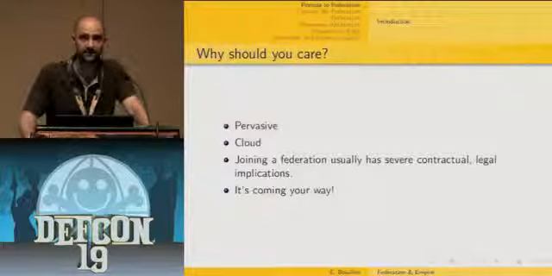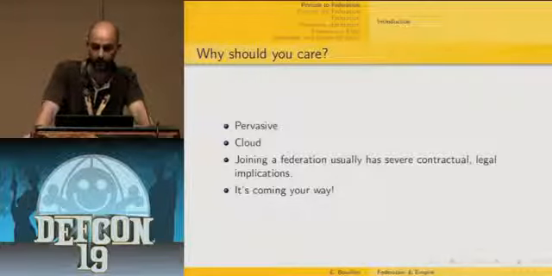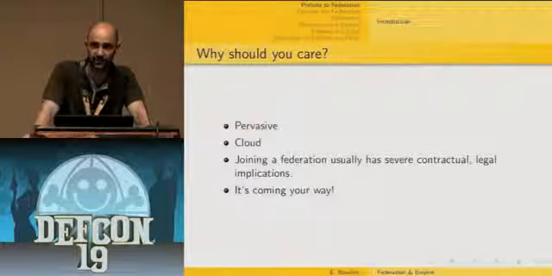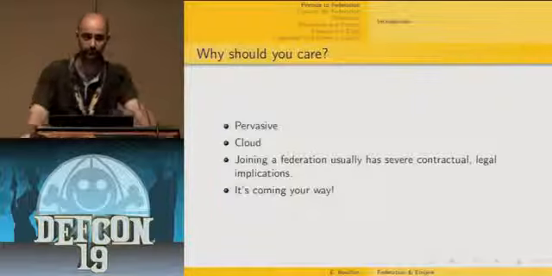And the last point is that depending on the context of deployment you're considering, be it business to business, banking, or government for, let's say, tax payment, this kind of deployment and the associated security issues might entail some very thorny contractual, legal, and even privacy issues. That's why it's important to take care of that.